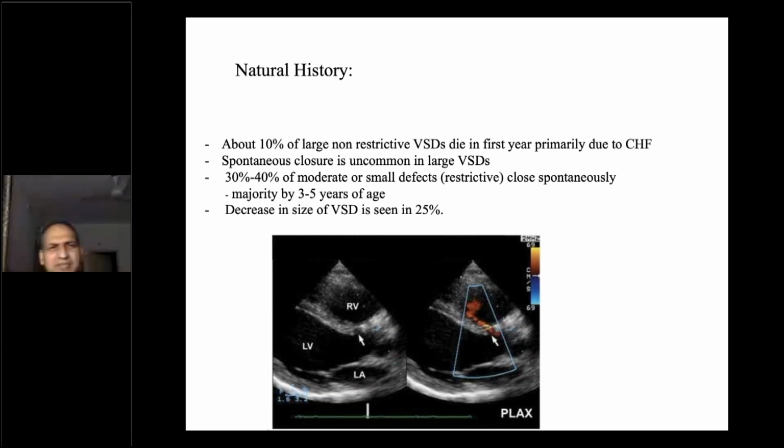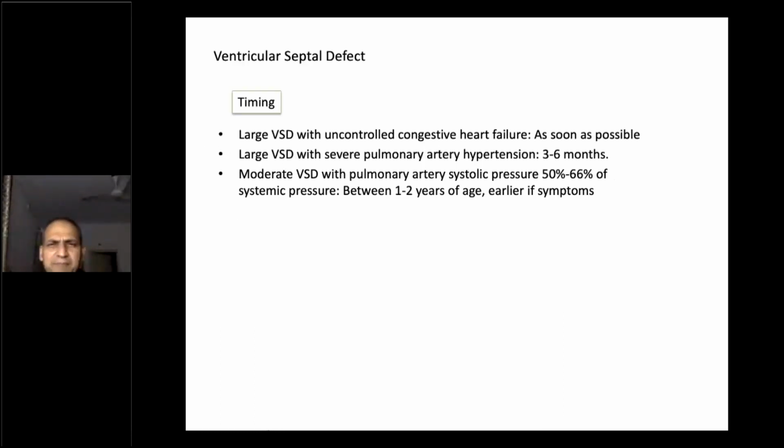Now, the timing of the surgery for the ventricular septal defects. Large VSDs, obviously, with congestive heart failure, should be operated as soon as possible. Large VSDs with severe pulmonary hypertension, heart failure, we try to operate them between 3 to 6 months. Moderate VSDs with pulmonary artery systolic pressure around 50-60% of systemic pressure, we operate between 1 to 2 years of age. If they become symptomatic in between, we go to surgery.